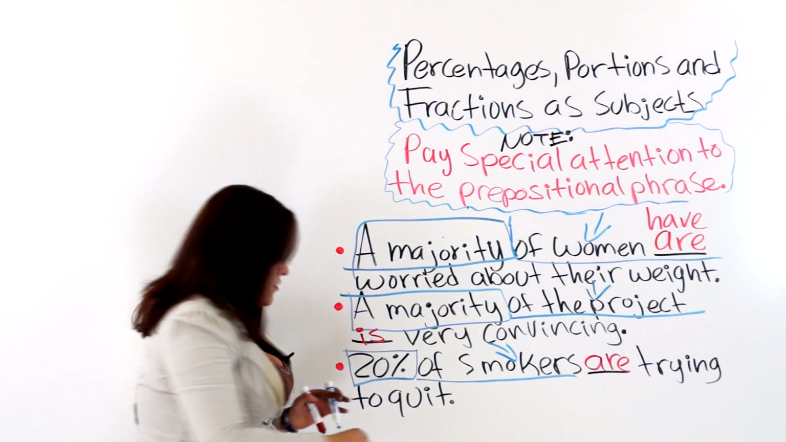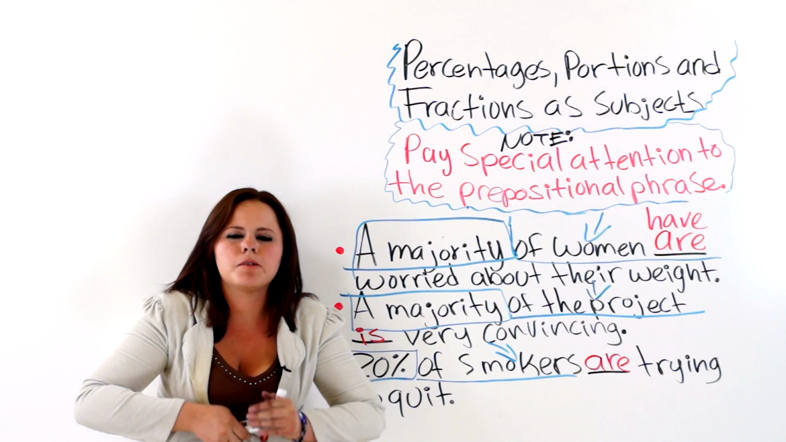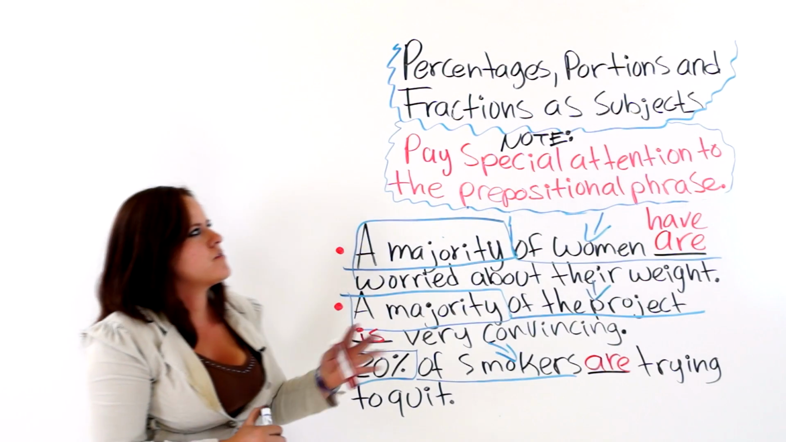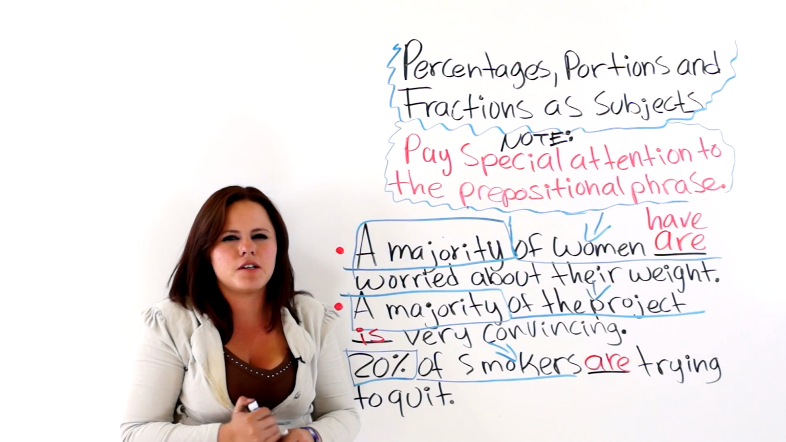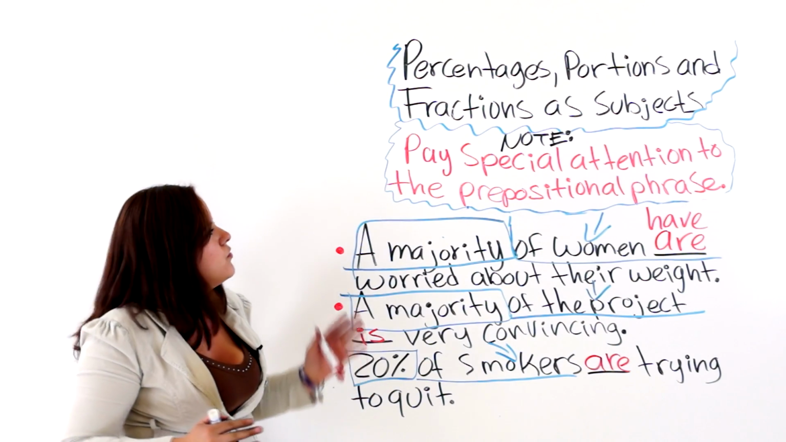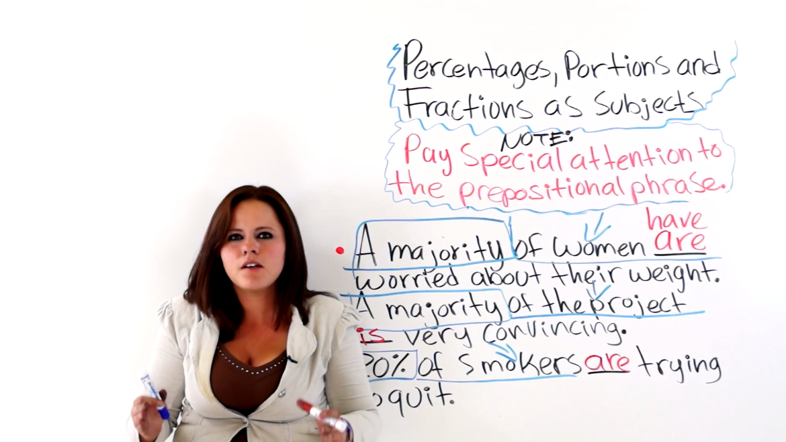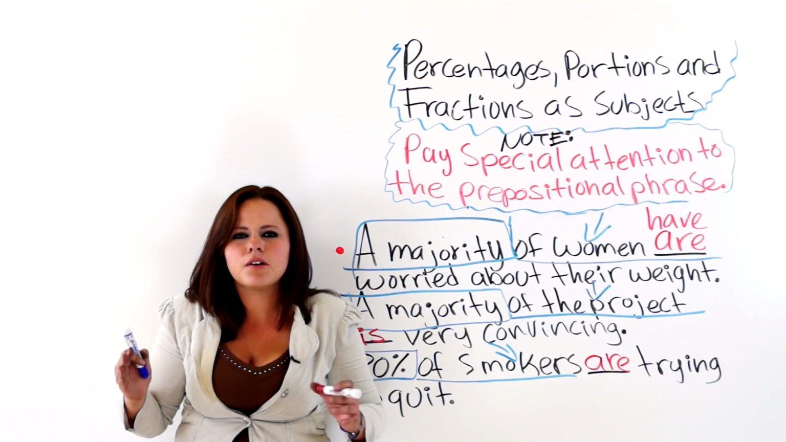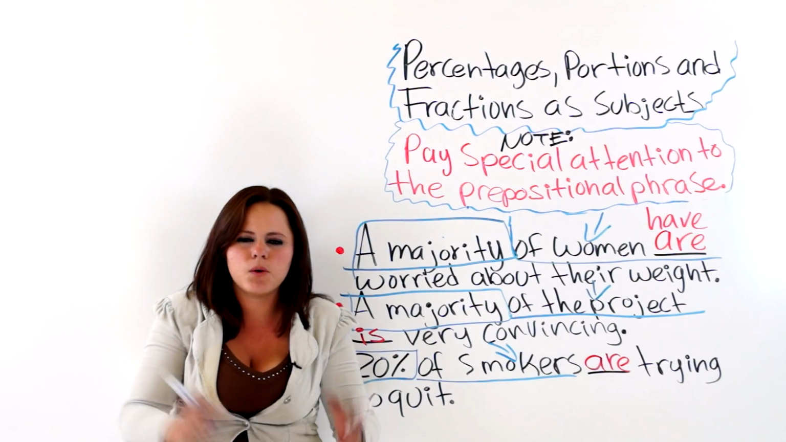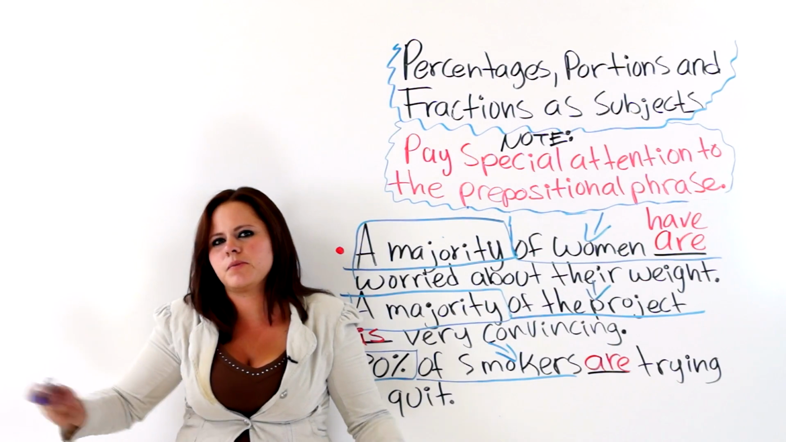So this is how you choose between a plural or singular verb when you have percentages, portions, and fractions as subjects. It is as simple as paying attention to the prepositional phrase, because the prepositional phrase will tell us what we are talking about, or what the percentage, the portion, or the fraction is focusing on, and which verb to use, a singular one or a plural one.